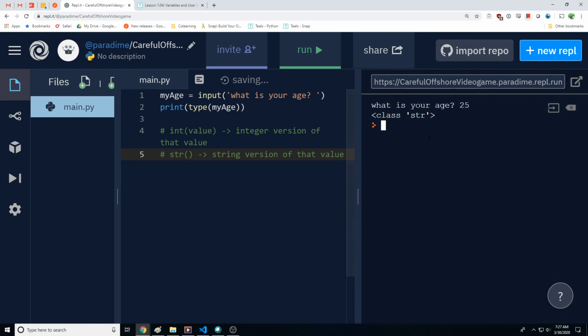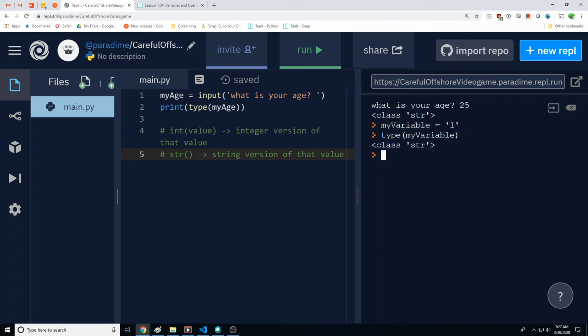So what do I mean by that? Let's say I have the string one, and I'll call it my variable. My variable is one, and I ask for the type of my variable.